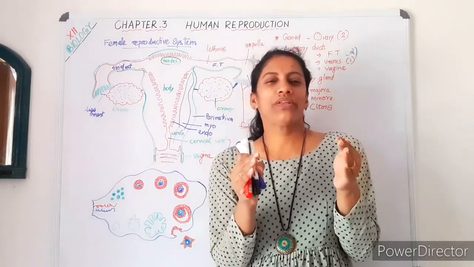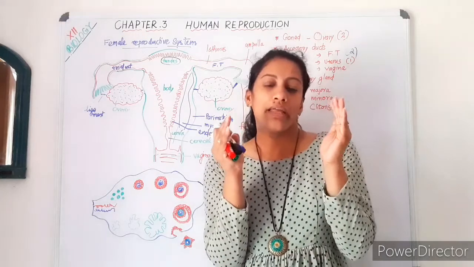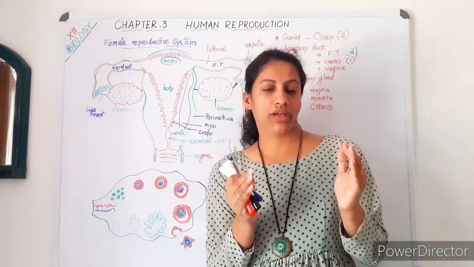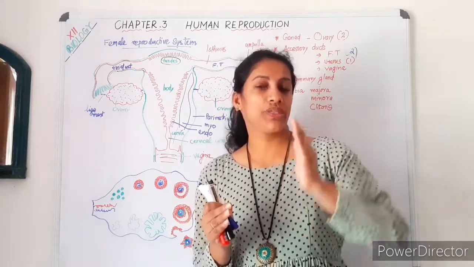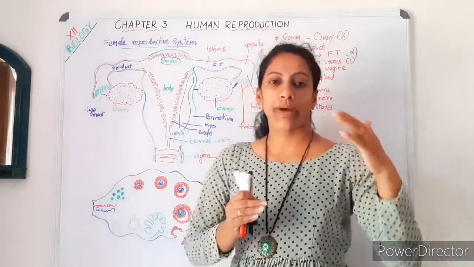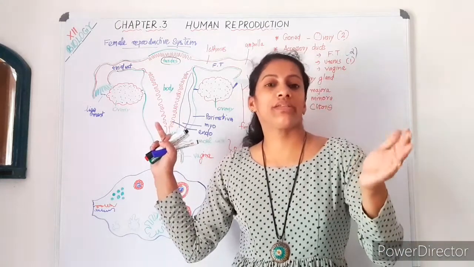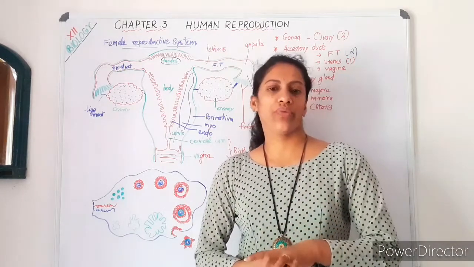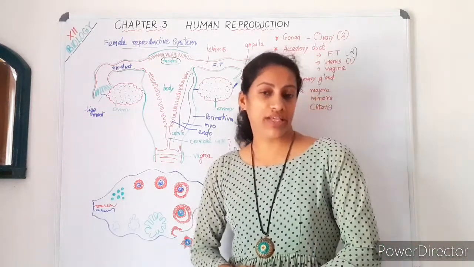And you know, the uterus has a very significant role in the human female body. This is an inverted pear-shaped structure, and this pear-like structure is very thick, with its tissue divided into three major types. Uterine tissue has an outer layer called the perimetrium, a middle muscular layer called the myometrium, and an innermost layer called the endometrium, which is rich in connective tissue like blood. Endometrium, its significance and details, we are going to discuss later. That's about the uterus. The uterus leads to the tube, the vagina.